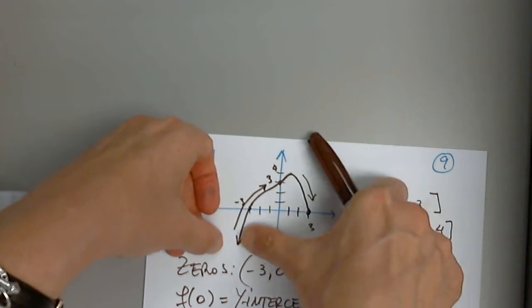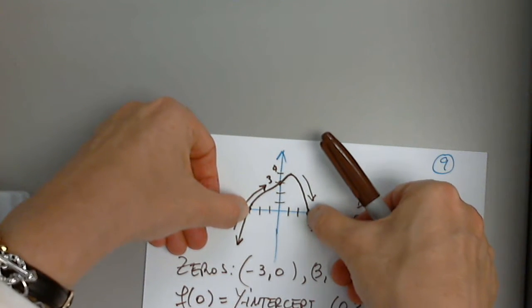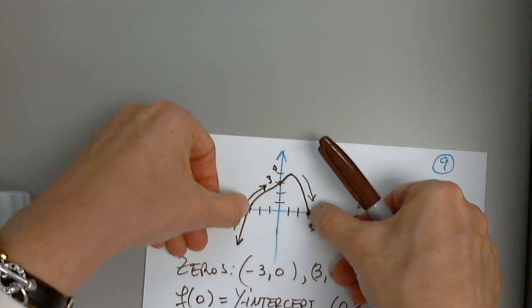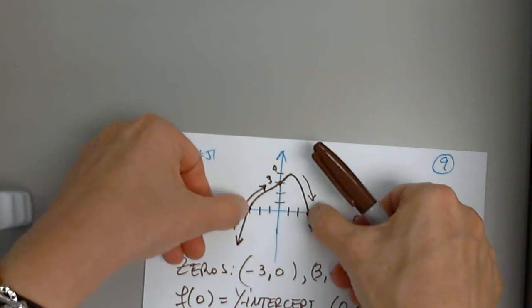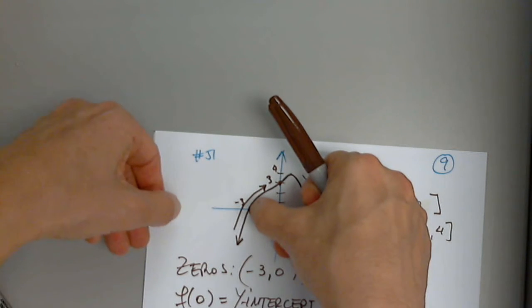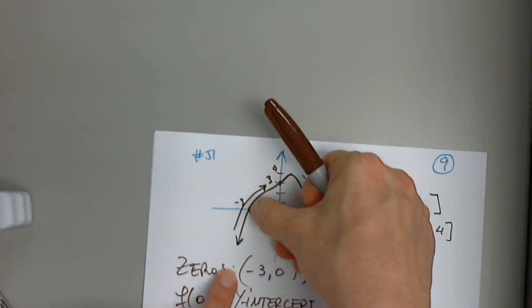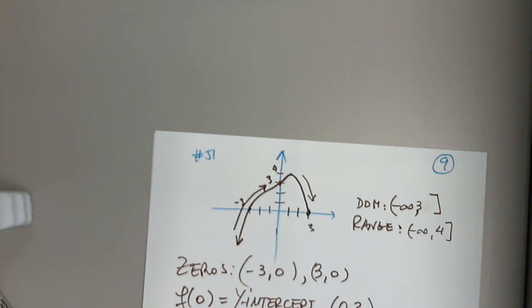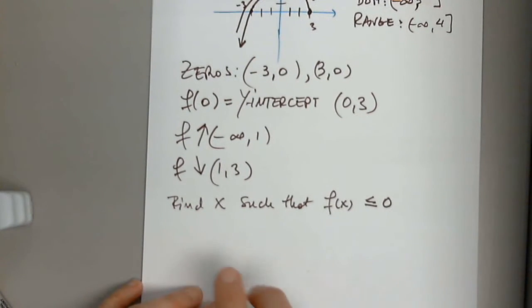So if I pick any x value between negative 3 and 3, the y values must be positive or 0, right? Because 0 here. But if I pick any number between negative infinity and negative 3, definitely the function values will be all negative because the graph of the function is under the x-axis. Agreed with that statement?